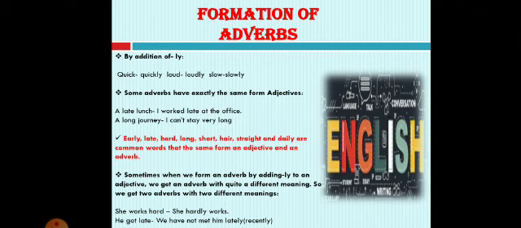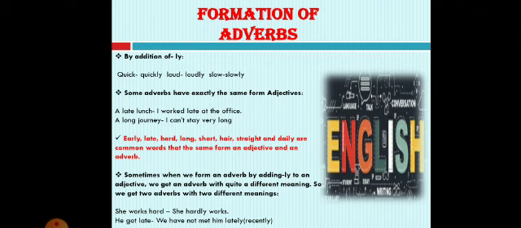A late lunch. Here late is used as an adjective as it is placed before a noun. I worked late at the office. Here late is used as an adverb. A long journey. Here long is used as an adjective. I can't stay very long. Here long is used as an adverb. In the same way, early, late, hard, long, short, fast, straight, and daily are common words that have the same form as an adjective and an adverb.